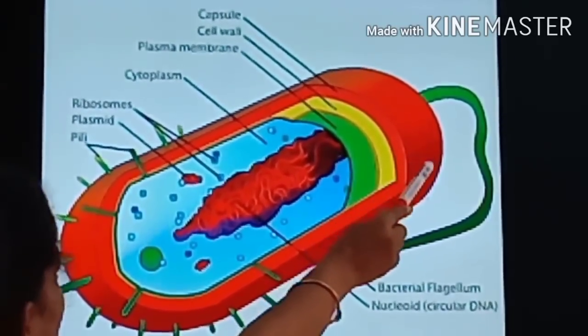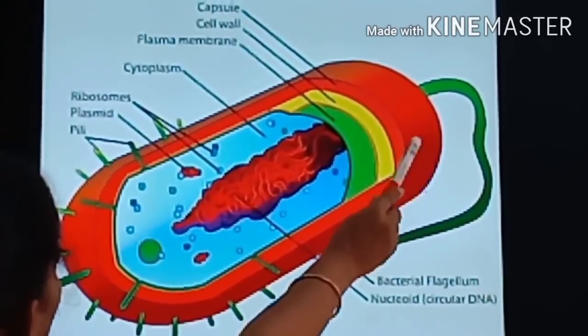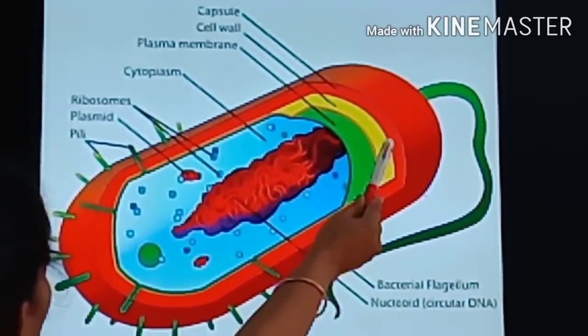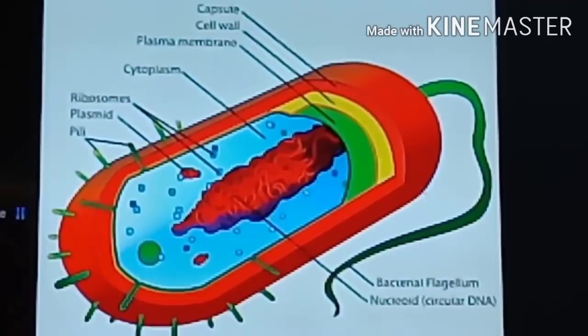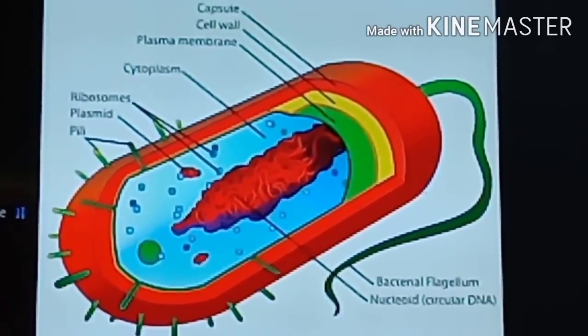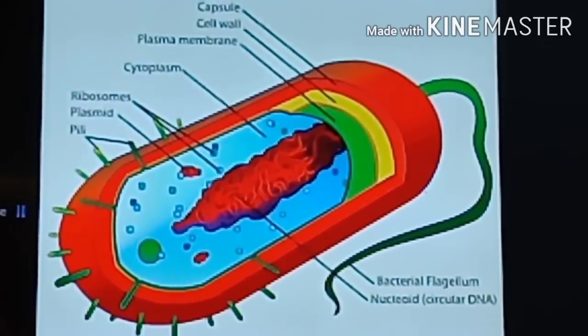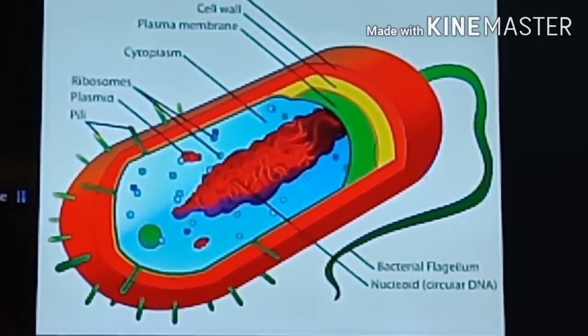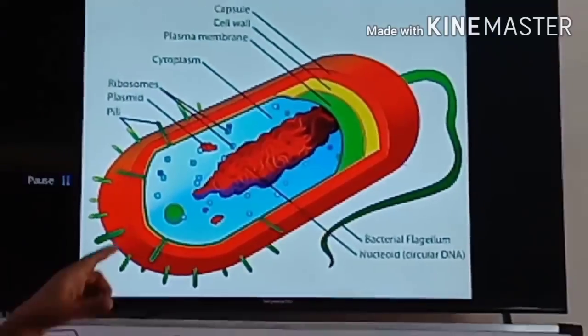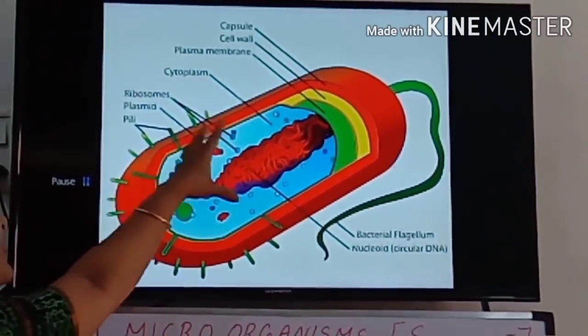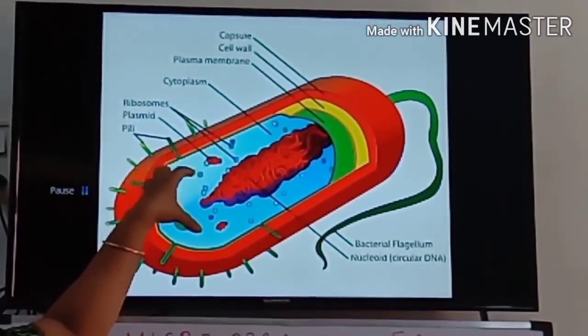See, outermost capsule, and next to that cell wall, and inner to the cell wall is the cell membrane. Inner to the cell membrane only the cytoplasm is moving. It is a moving liquid only, semi-solid liquid, and in that this nucleoid and these plasmids, ribosomes, everything is present.